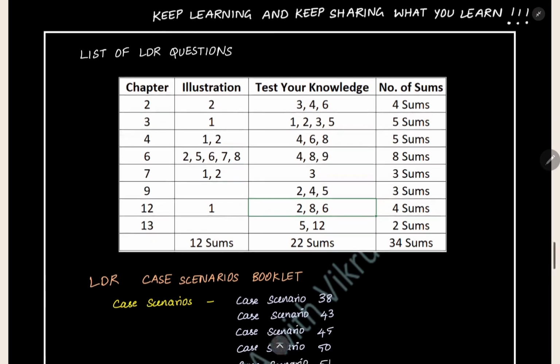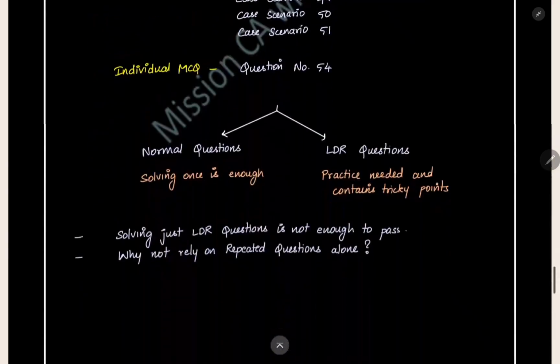Now, this LDR questions list is a list of questions which I prepared from the questions that I told you about in the introduction session. We have a total of 129 questions in the ICAI study material, and then we have 53 case scenarios and 280-plus individual MCQs. Out of this, I have filtered out a lot of questions which are LDR. What is the meaning of LDR? I have categorized this based on one criterion.